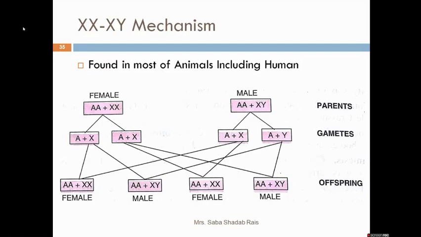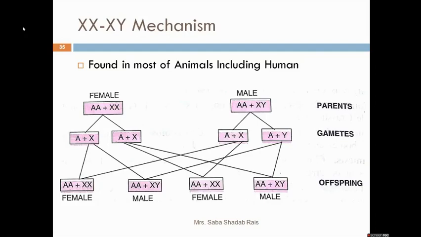So one cell undergoes reductional division, meiosis, and forms two daughter cells. In the case of the male, one will receive 22 autosomes, not pairs, and one X chromosome, and the other gamete will receive 22 autosomes plus one Y. But in the case of the female, the gametes will be the same. Both haploid cells will receive 22 autosomes and one X chromosome.